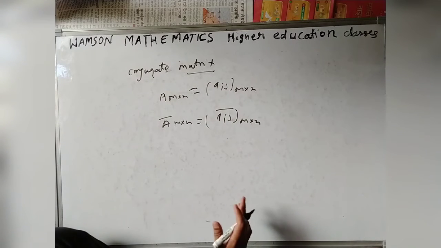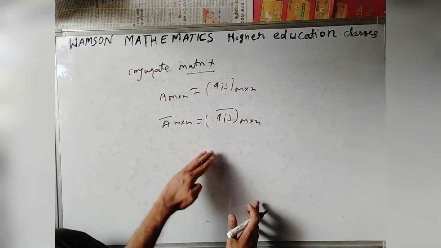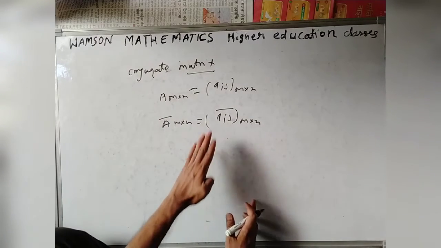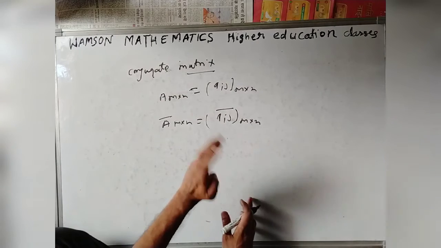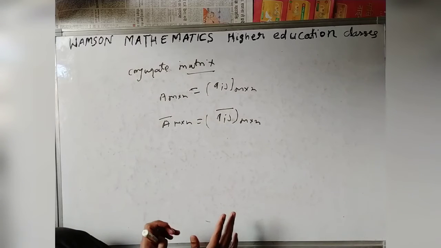Here the conjugate of matrix A is obtained from A by taking the conjugate of every element present in A. So this matrix is called the conjugate matrix.